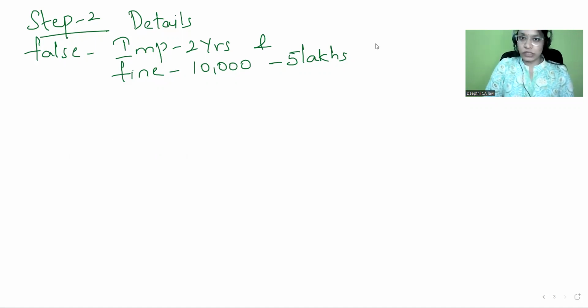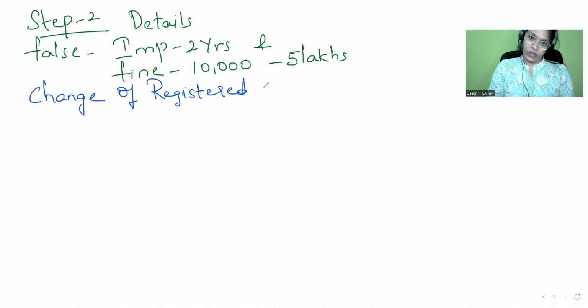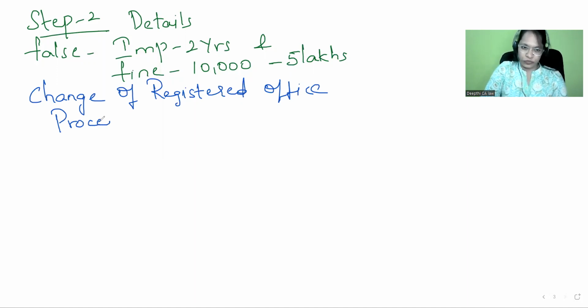And next concept is about change of registered office. Okay. So if at all you want to change the address of your registered office, how do you change? There is a procedure which you have to follow. First of all, you require consent of all the partners.